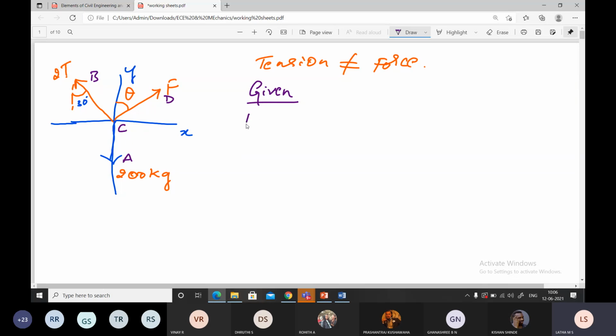What is the force CA given? For CA, it is given as how much? 200 kg.